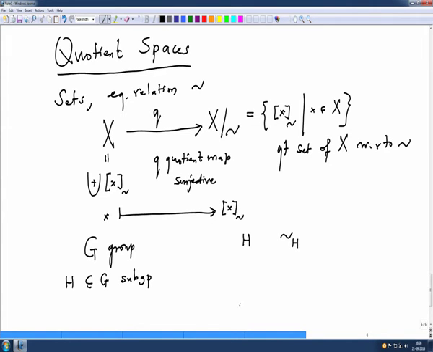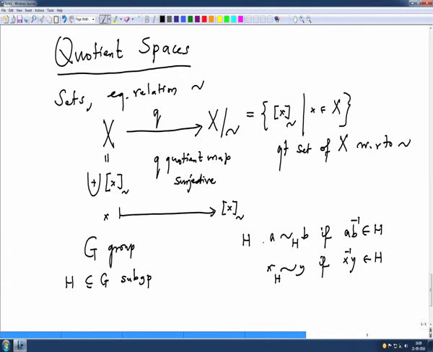Actually, H defines two equivalence relations, one called the left one and the other the right one. They are written like this, depending on which side you write H. The first one is defined by a ~ b if a b inverse belongs to H, and this one is x ~ y if x inverse y belongs to H. I might have made some error in this, but we will cross check it.